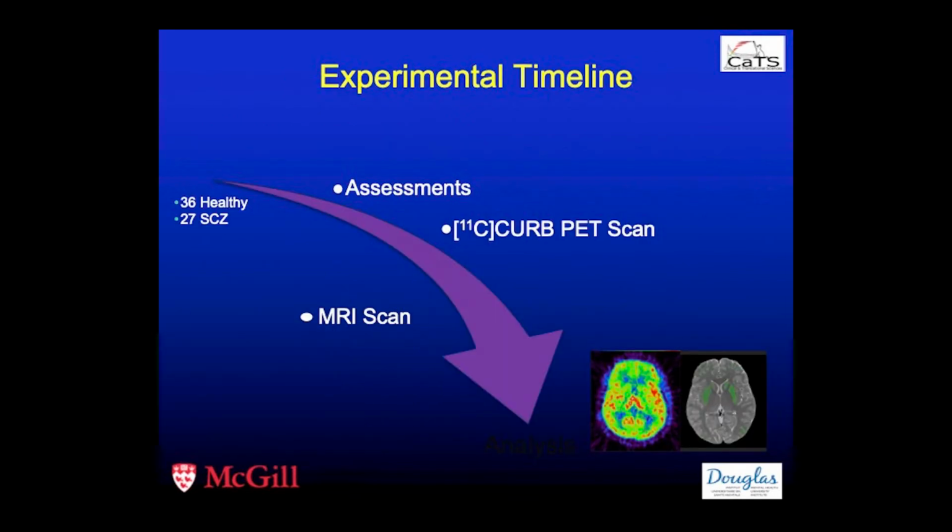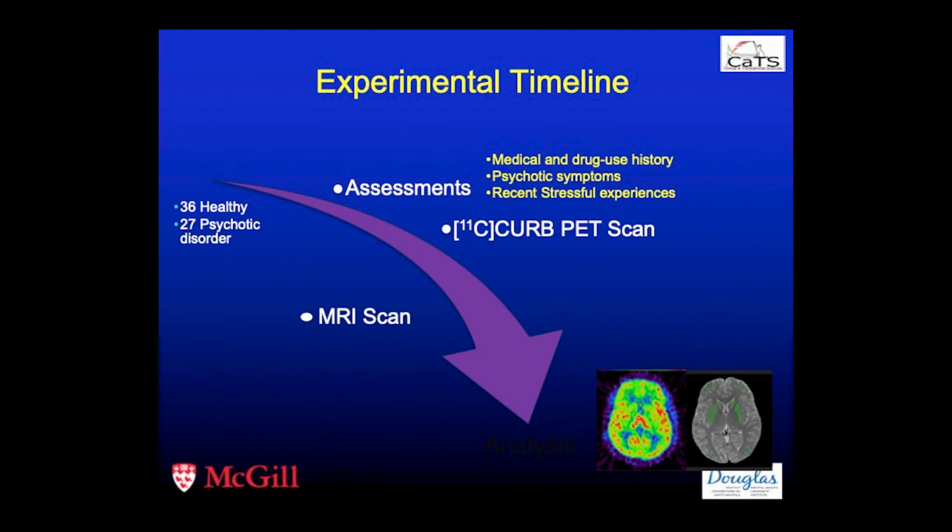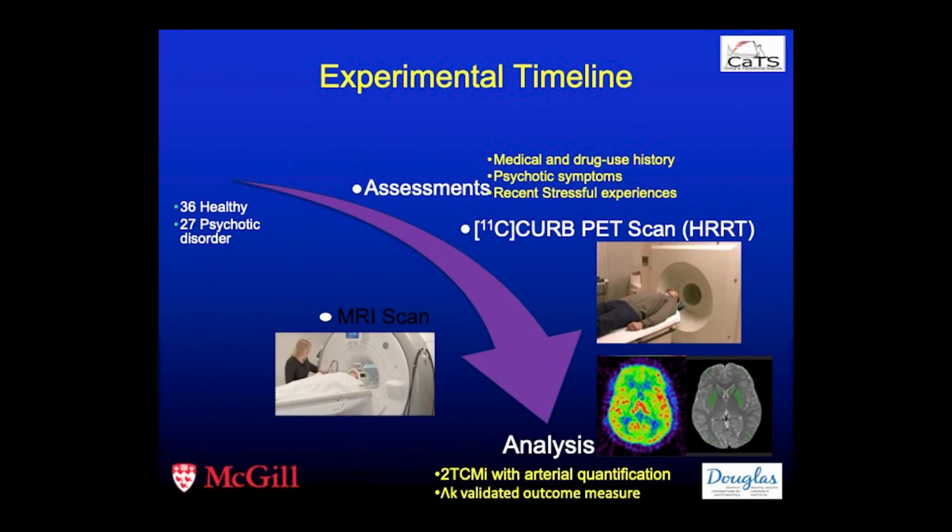So this is how the experiment looks. Patients come in for a medical and drug use history assessment. We also assess psychotic symptoms and recent stressful life events. Everyone goes on a carbon-11 PET scan with arterial sampling in the HRRT, or high-resolution research tomograph. Everyone has an MRI scan that is used to perform the kinetic analysis. For carbon-11 curve, the two-tissue compartment model with an irreversible compartment has been found to be the best model to quantify FAAH in the brain, with lambda K3 as a validated outcome measure with excellent test-retest reliability.